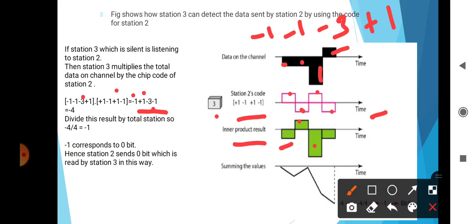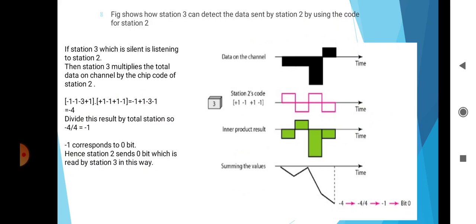Then the summing of the values is -4, and it is represented like this. Next, this -4 is divided by the total number of stations, so -4 divided by +4 is -1. This -1 corresponds to the 0 bit. Hence station 2 sends the 0 bit, which is read by station 3 in this way.